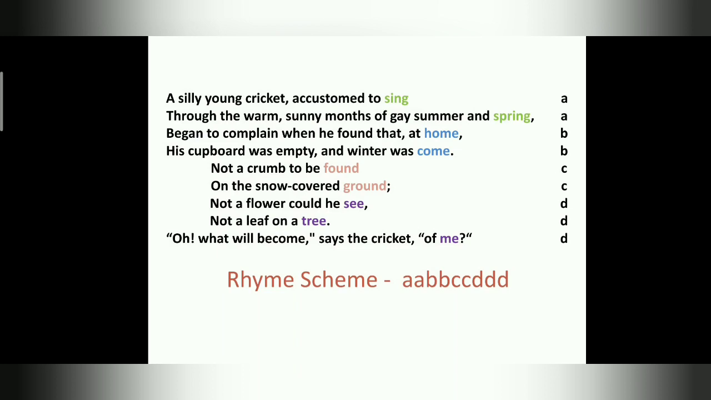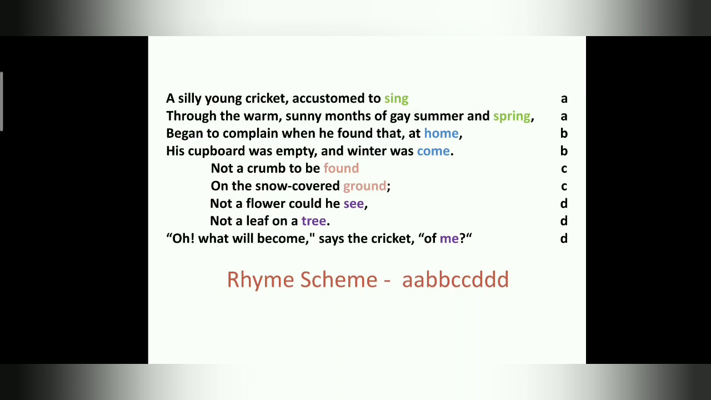Now for the rhyme scheme, you need to see the last word of each and every line, and you have to see whether they rhyme with another word or not. So first line you have sing. Next line spring. So sing, spring, both rhyme with each other, so we give alphabet A. Then the third line home, and the fourth line come. Home and come both rhyme with each other, and they don't rhyme with spring and sing. So we give another alphabet, that is B.